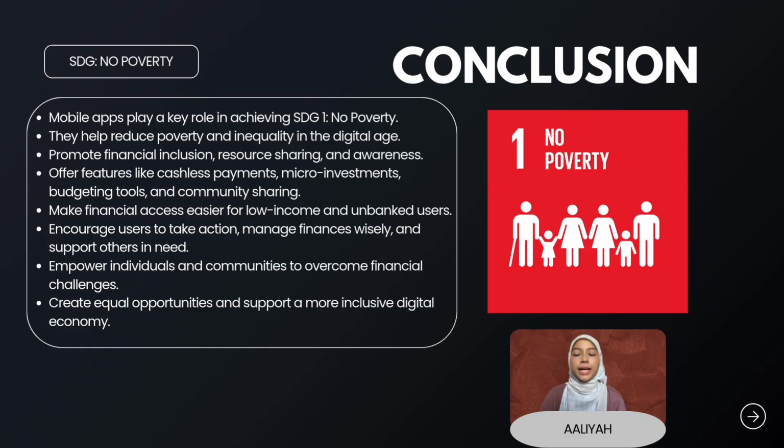In conclusion, of the 4 apps that have been discussed in the presentation, which are Global Citizen, Touch 'n Go eWallet, OLIO, and MAE by Maybank, mobile apps play a key role in achieving SDG 1, No Poverty. They help reduce poverty and inequality in the digital age. They also promote financial inclusion, resource sharing, and awareness through features like cashless payments, micro-investment, budgeting tools, and community sharing. Next, they make financial access easier for low-income and unbanked users. It also encourages users to take action, manage finances wisely, and support others in need. Also, they empower individuals and communities to overcome financial challenges. Lastly, they create equal opportunities and support a more inclusive digital economy.